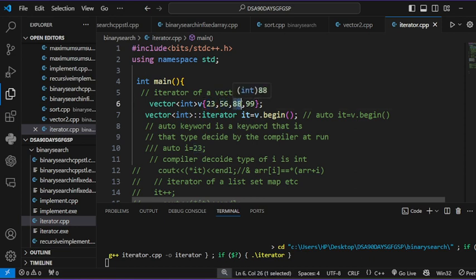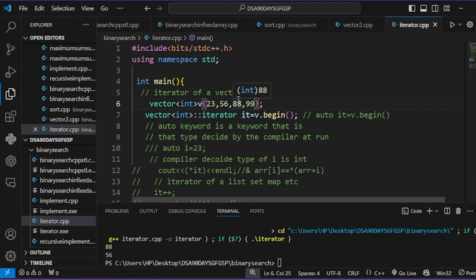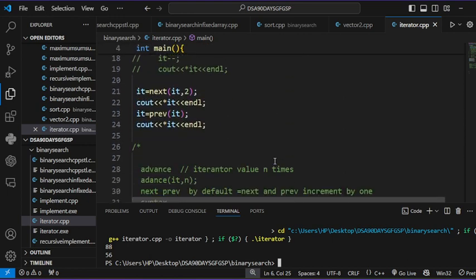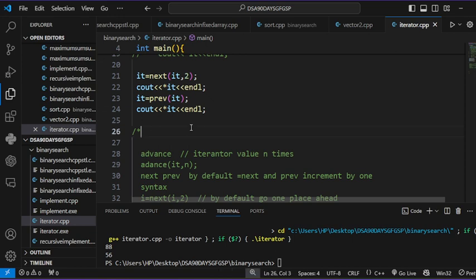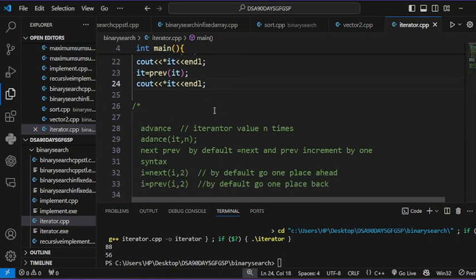After that it = prev(it) by default decrements by 1, so the output comes out to be 56. You can run it yourself, try it, and see what output comes.